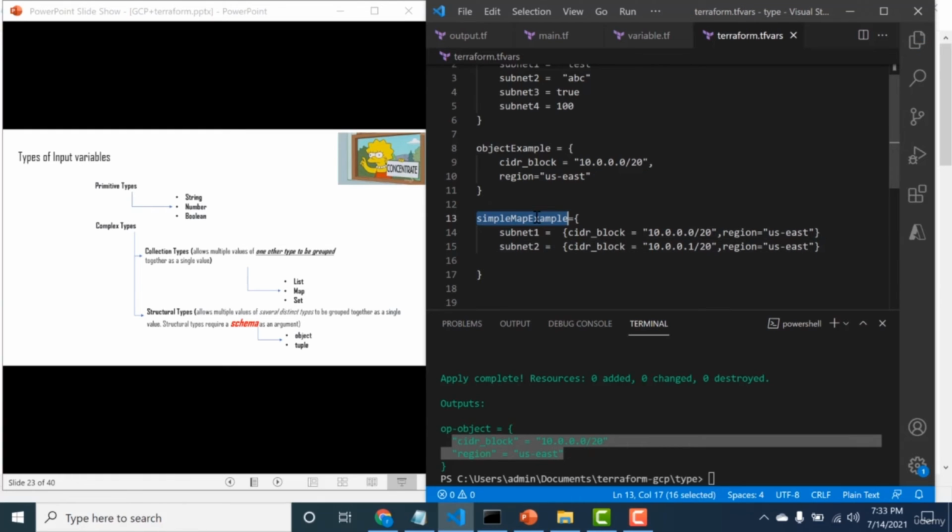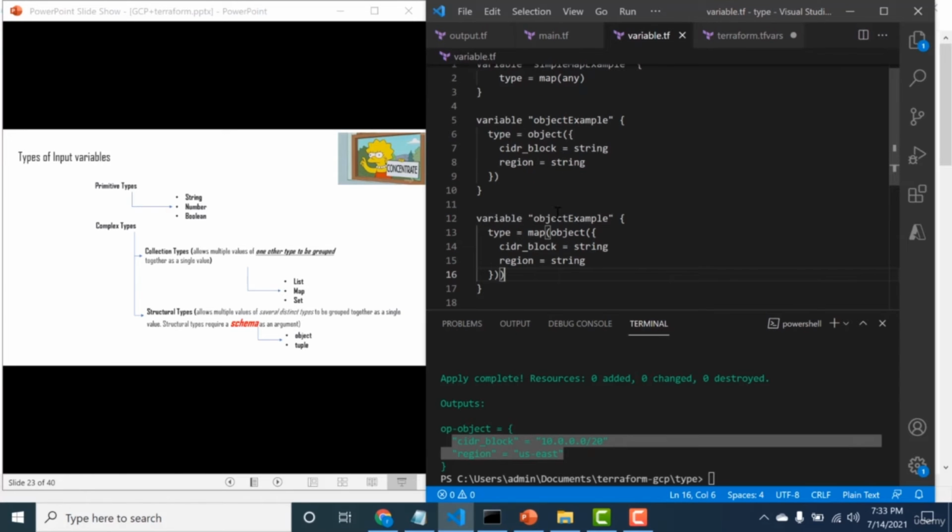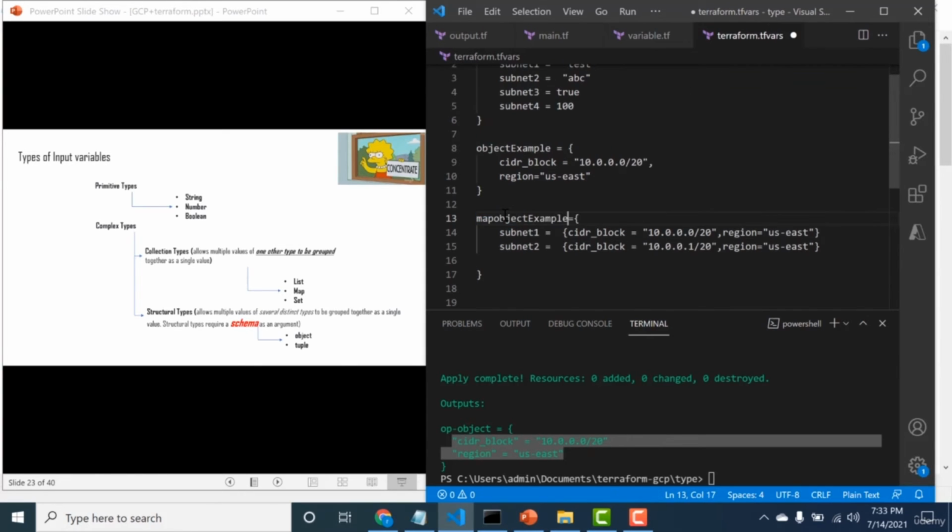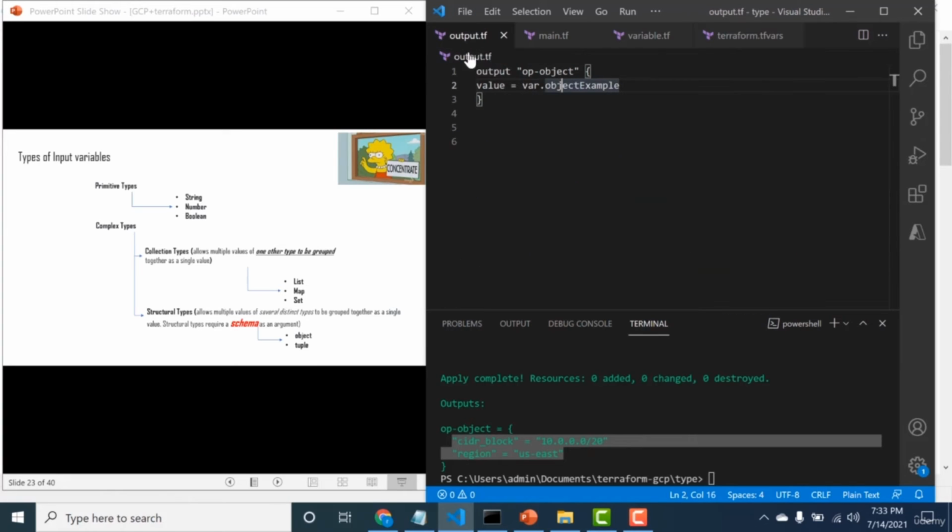Okay, now I'll change the value of this to map object example. I'll copy this, I'll save this, and I will output this particular variable as well. Okay, let's apply this again.